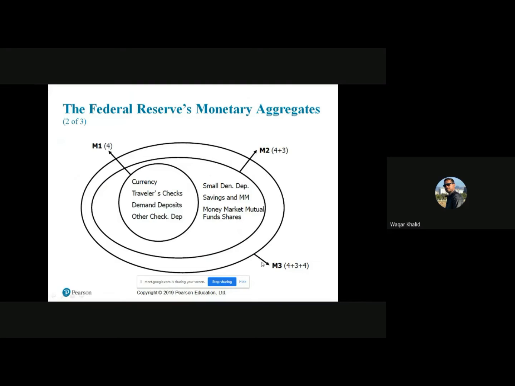And finally M3, the biggest circle among these three circles, is known as M3. So we are actually adding less liquid assets. For example, eurodollars, large denomination time deposits and repurchase agreements. Similarly, institutional money market mutual fund shares. So how can we measure money? Either you can use M1, M2, or M3.